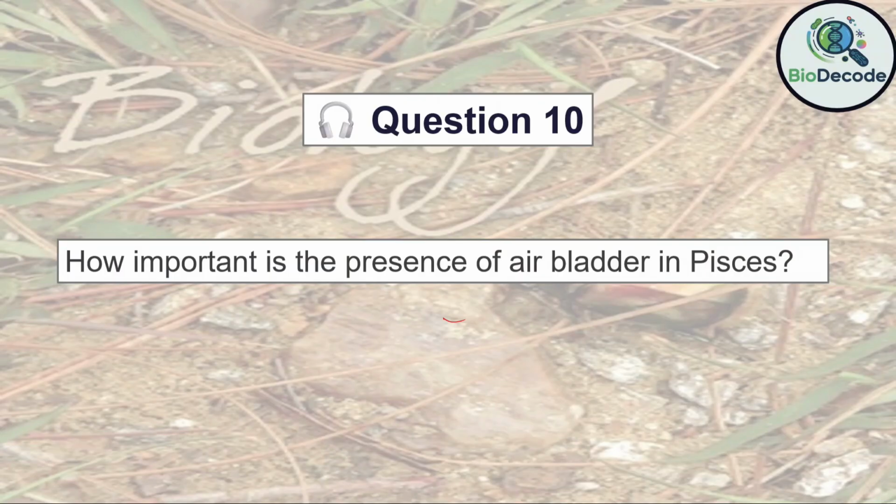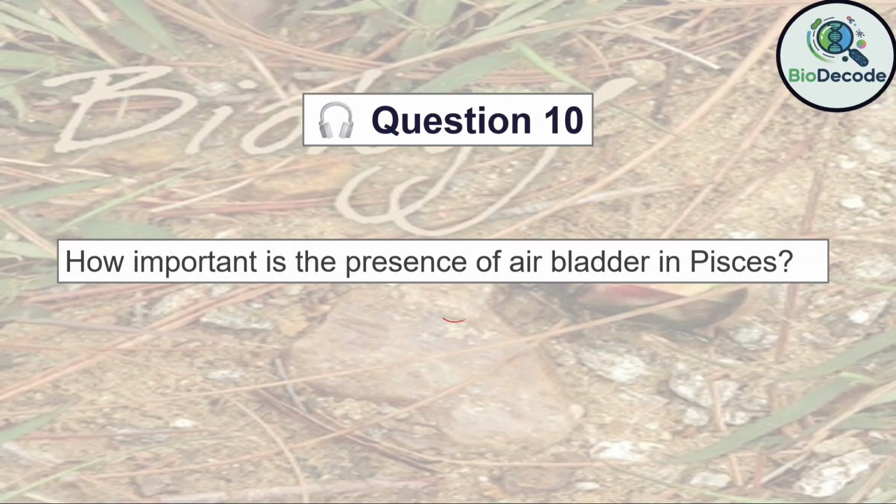Question 10. How important is the presence of air bladder in Pisces? Answer. The air bladder, or swim bladder, is essential for maintaining buoyancy in water, allowing fishes to float at different depths without constant swimming. Second, it aids in respiration in some species, functioning as an accessory respiratory organ. Third, in some fishes, it also serves as a resonating chamber for sound production or communication.